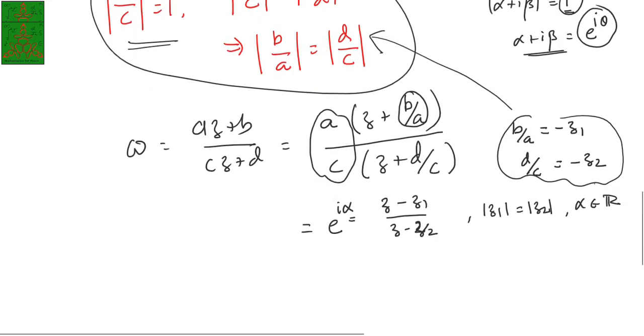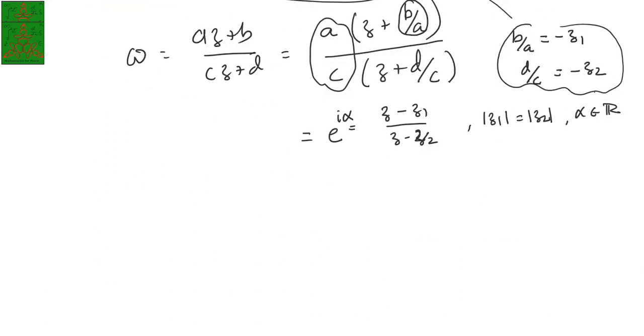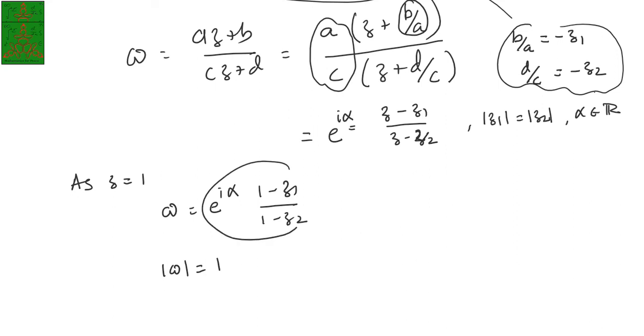Now the last one is left, that is the third condition that we have not used, that is, as we have assumed three points, the last point was z equal to 1. So w in this situation is e power i alpha times 1 minus z1 upon 1 minus z2. I substitute z equal to 1 here. Now modulus of w equal to 1, this point has to fall on the circle with radius 1.